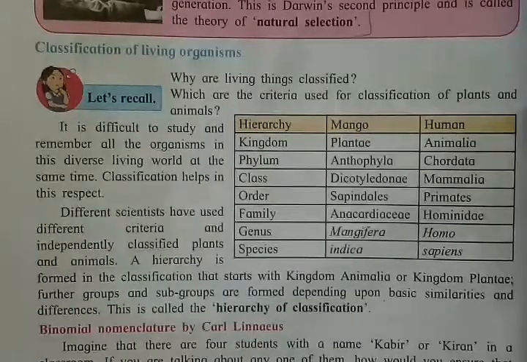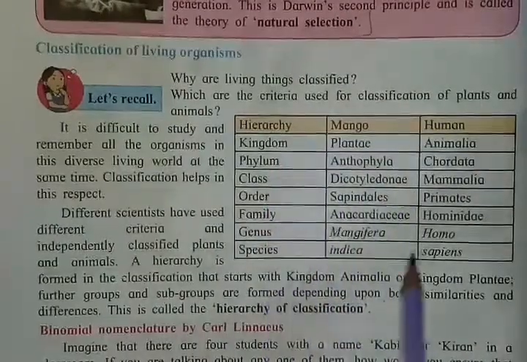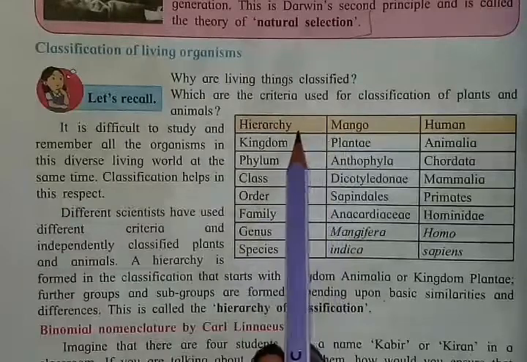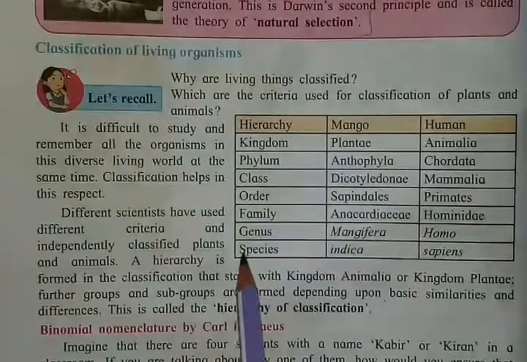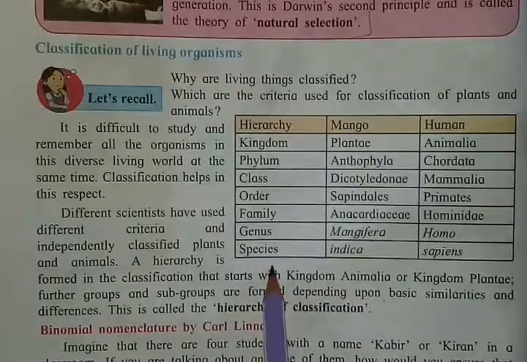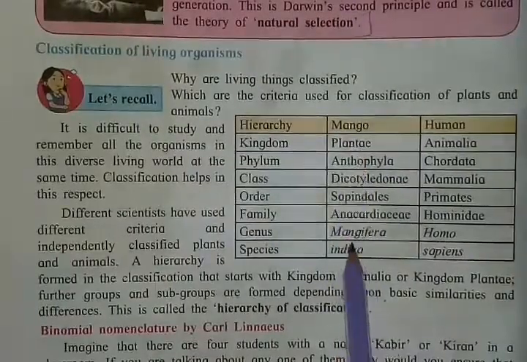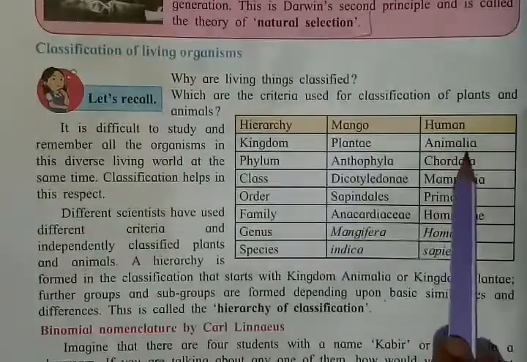As you can see here is a chart given. In this chart a hierarchy is made, and all the subgroups are here, so that they can be classified easily. For example, here is an example of mango, which is a fruit, and human, which means we human beings.